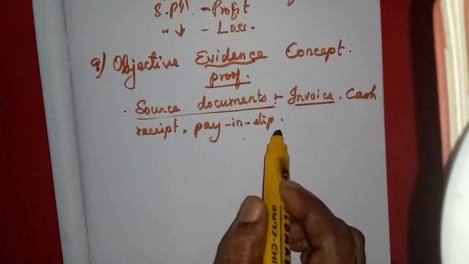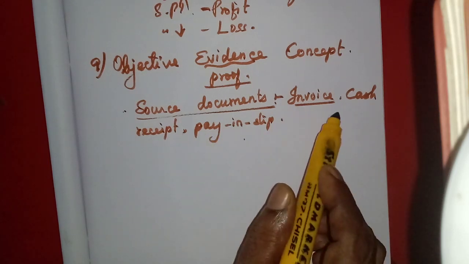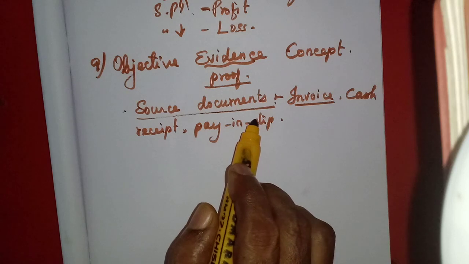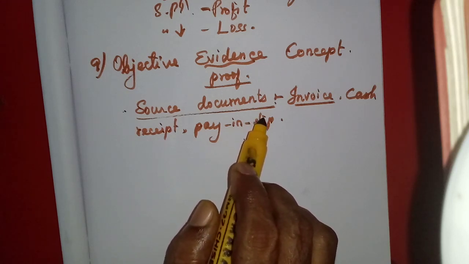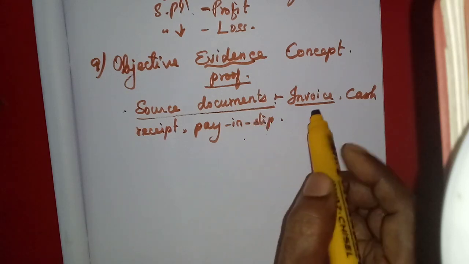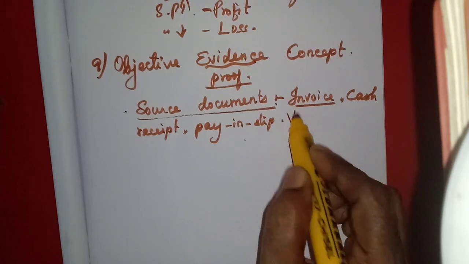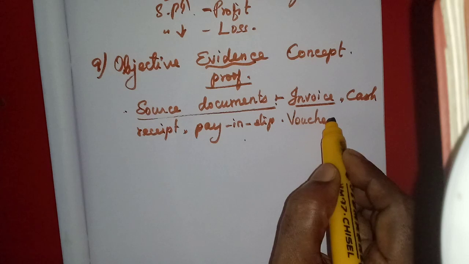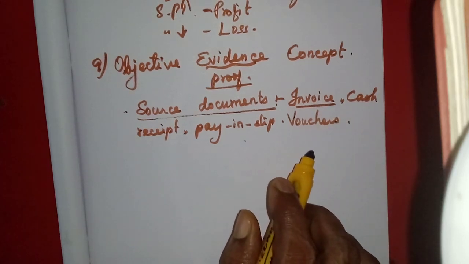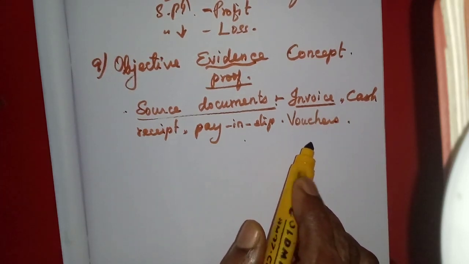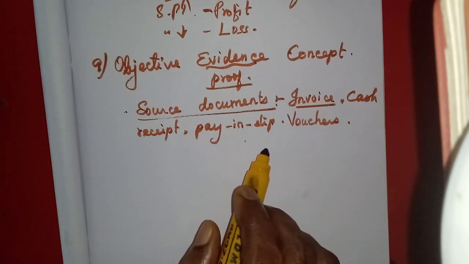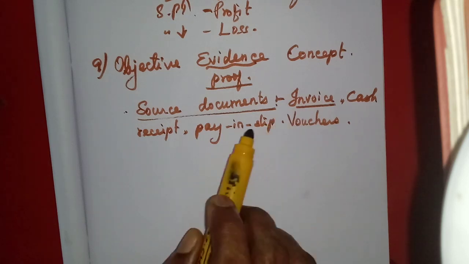The source documents are the invoice, cash receipt, pay-in slip, and many other evidences, isn't it? Then vouchers, and if we pay an amount for the workers, then the salary slip, the payroll.